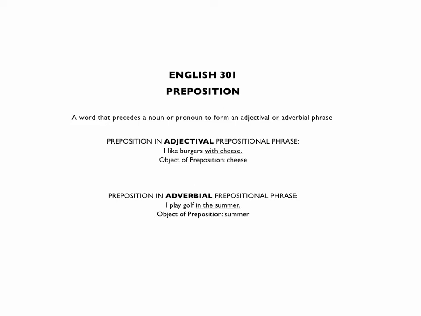Now we will discuss the part of speech called the preposition. Please turn to page 18 in your book. A preposition is defined as a word that precedes a noun or pronoun to form an adjectival or adverbial phrase. The definition is clunky but accurate.